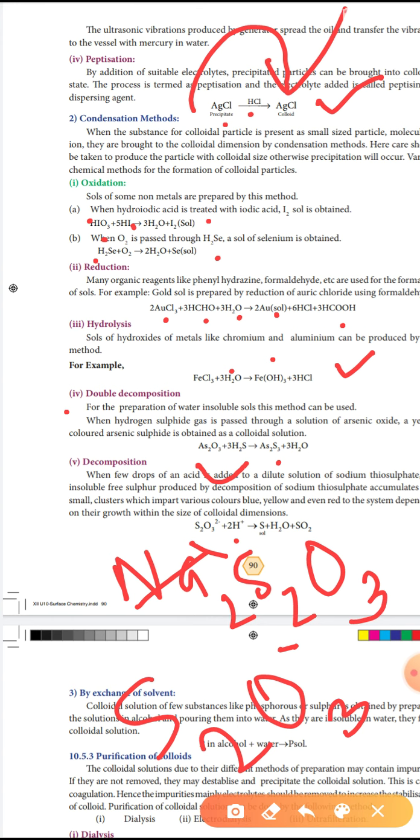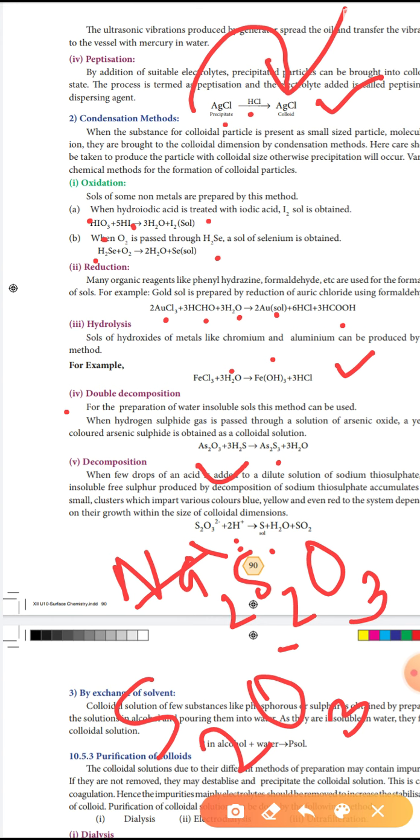So insoluble free sulfur is produced by decomposition of sodium thiosulfate, accumulating into small clusters which impart various colors, blue, yellow and even red to the system depending on the growth in the size of the colloidal suspension. So sodium thiosulfate treated with any acid will form sulfur sol, which may be blue, yellow or even red.